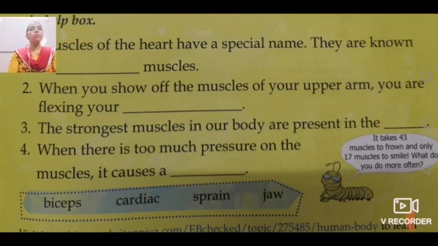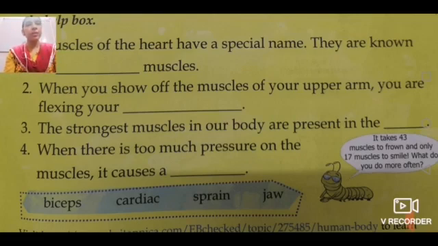Now number 4: when there is too much pressure on the muscles, it causes a, correct, that is sprain. Sprain means that the muscle will become stiff and it will not allow a quick movement. That kind of condition is called sprain.